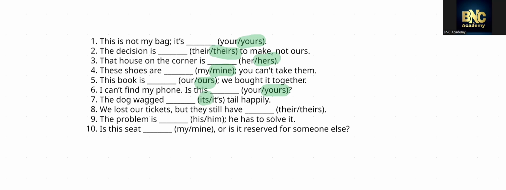Okay. Coming to the eighth one, we lost our tickets, but they still have dash. Their ticket. But we don't have that option there. So we need to replace their ticket with one single possessive pronoun, right? So the answer will be theirs. And coming to the ninth one, the problem is dash. He has to solve it. Okay, it is his problem. His problem. That means whenever we are using a noun, his problem. Okay.